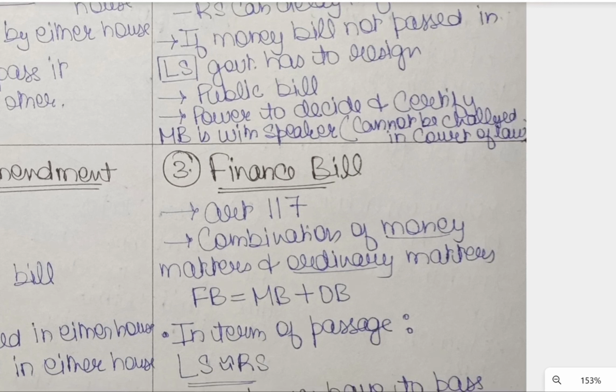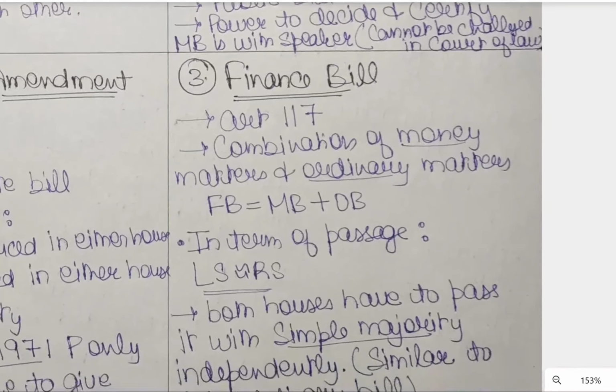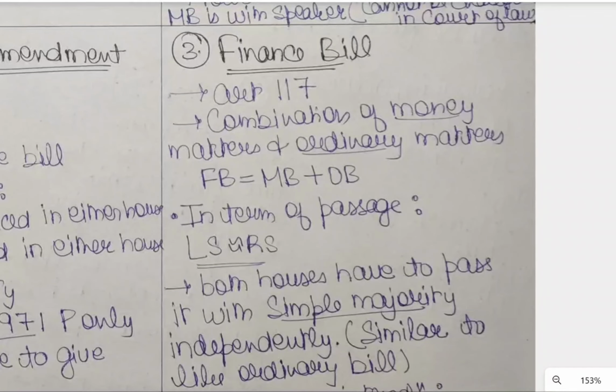Now coming to the third type of bill, the finance bill. Its definition is given in Article 117. You can read it afterwards from the Constitution of India. A finance bill is a combination of money matters and ordinary matters. It combines both money and ordinary matters, so it is a combination bill. It is a bit complex in its procedure.